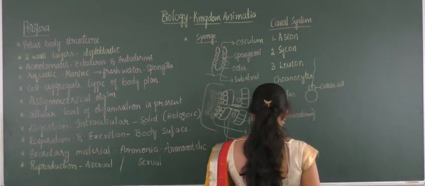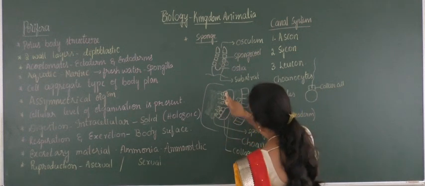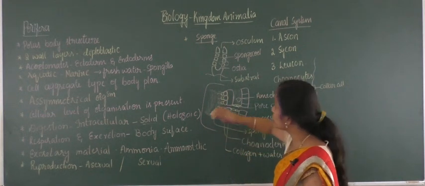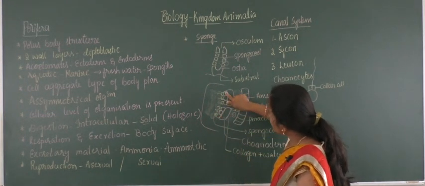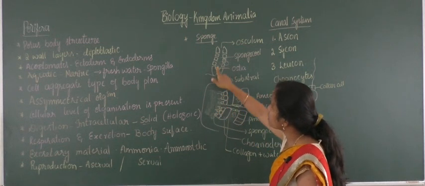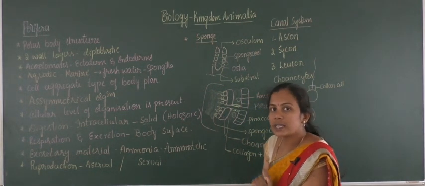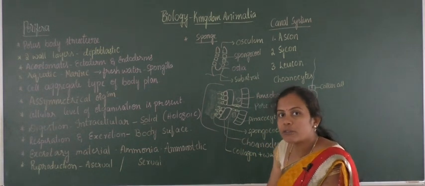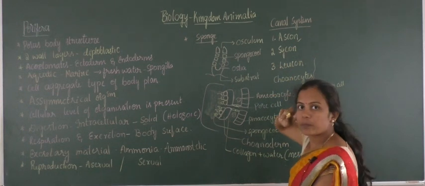When it forms, the choanocytes which are present towards the spongocoel, I am just expressing you through this. These are the choanocyte cells where they make an inner lining towards the spongocoel region. The choanocytic cells which make the lining towards the spongocoel, that type of canal system is called Ascon type.